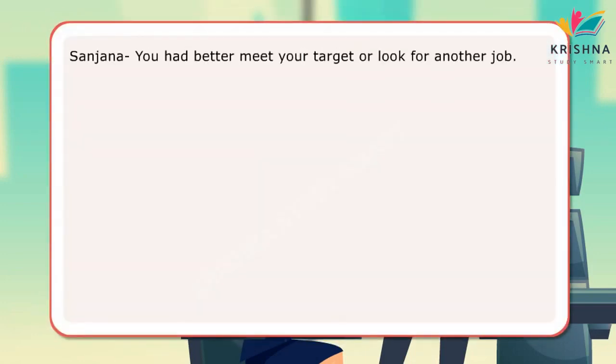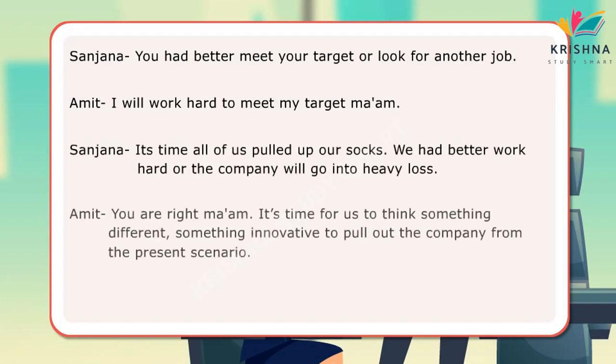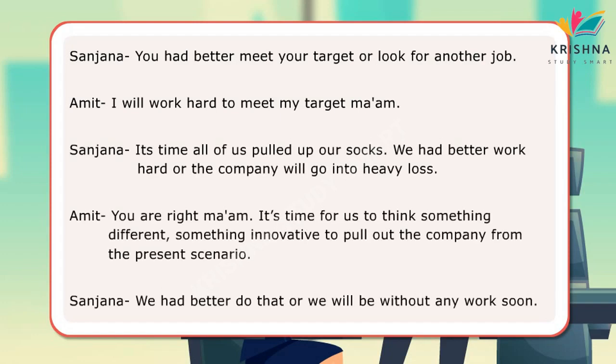In the dialogues, Sanjana and Amit have used had better to convey the bad consequences of not taking a particular action, and it's time to convey that the action should have been taken earlier.